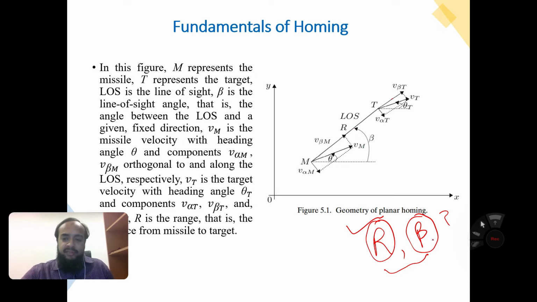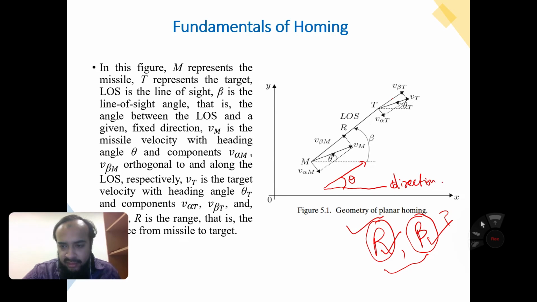So beta is the line of sight angle, and we have to find the range and line of sight angle. And Vm is the missile velocity with the heading angle theta. This is the heading angle theta. So the missile is moving in this way, with the heading angle of theta. And this is the body axis, or you can say the direction axis, fixed. This is a fixed axis.